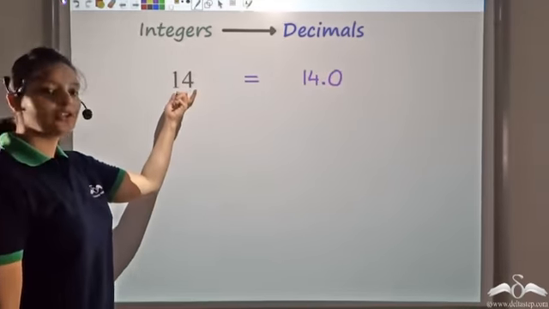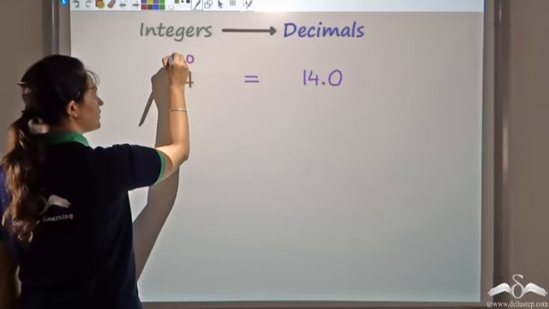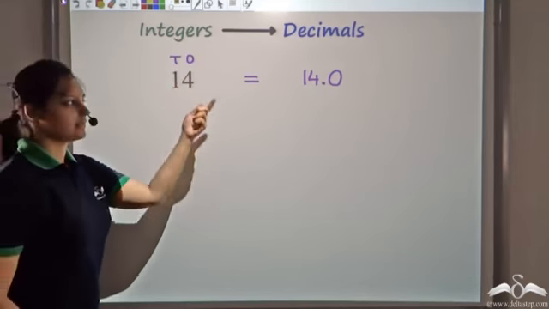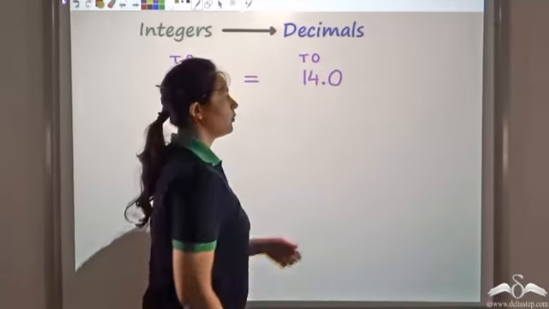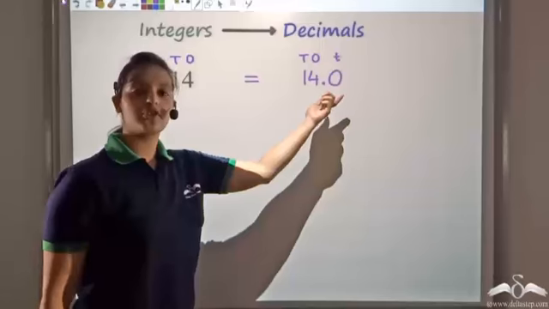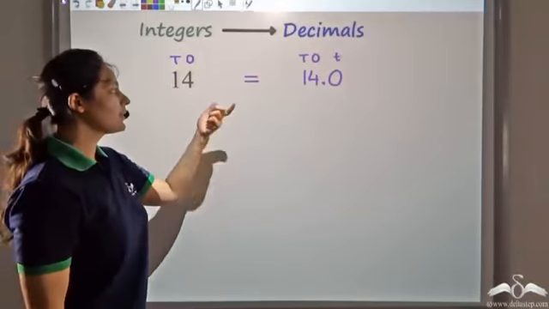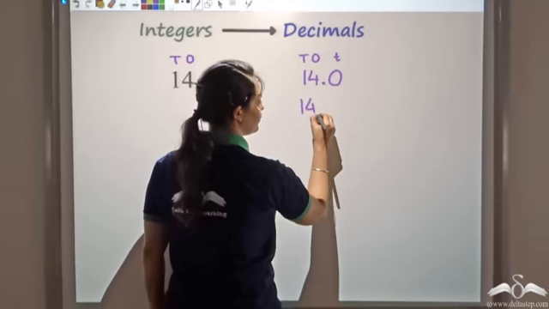Did this change the value of 14? No. Here 4 is at the ones place, 1 is at the tens place. Here also, what I've added is a 0 after the ones place. So this would not change the value of 14. Similarly, I can add another 0 also.